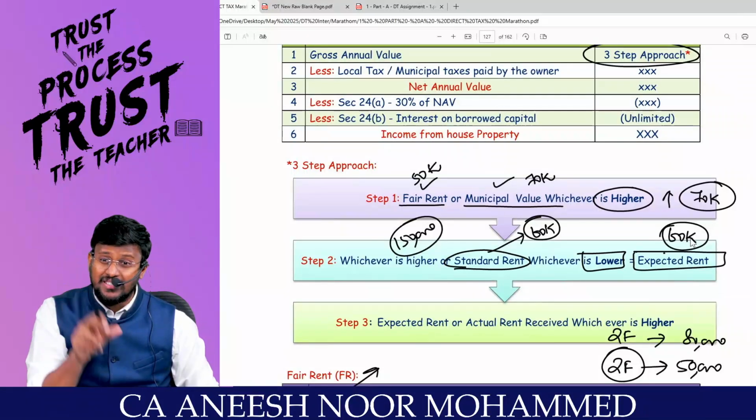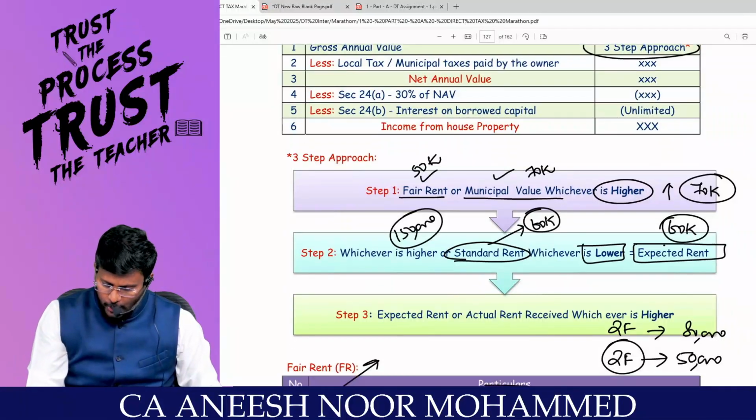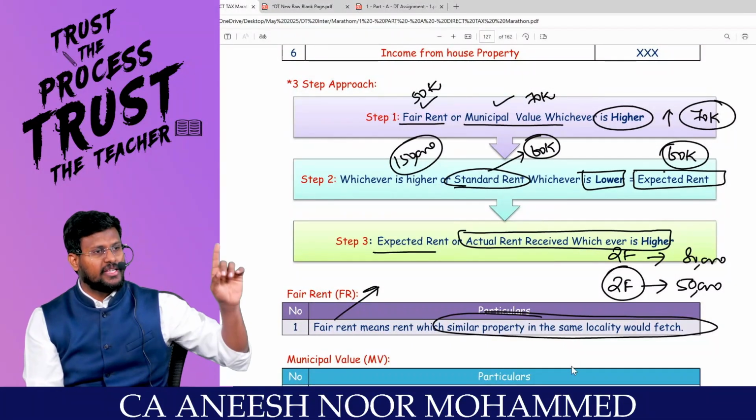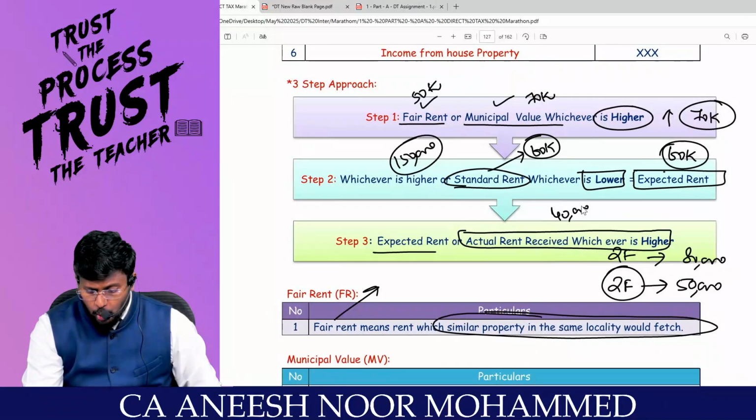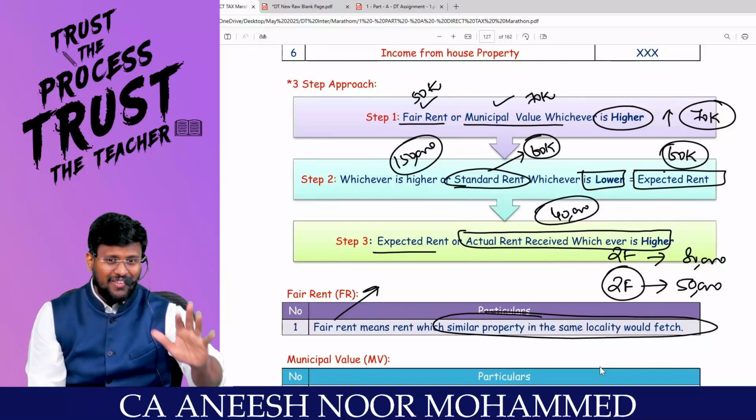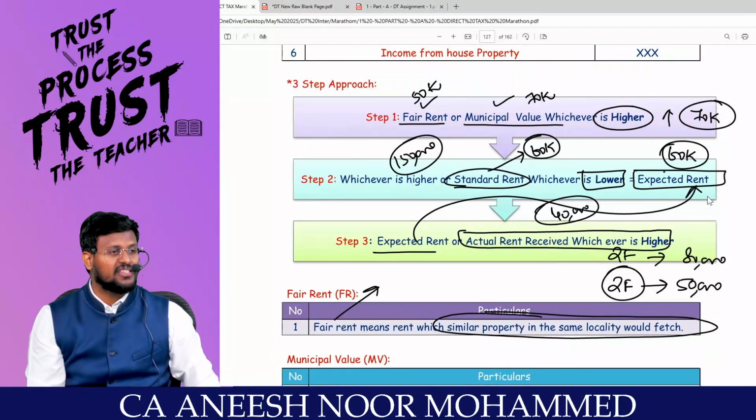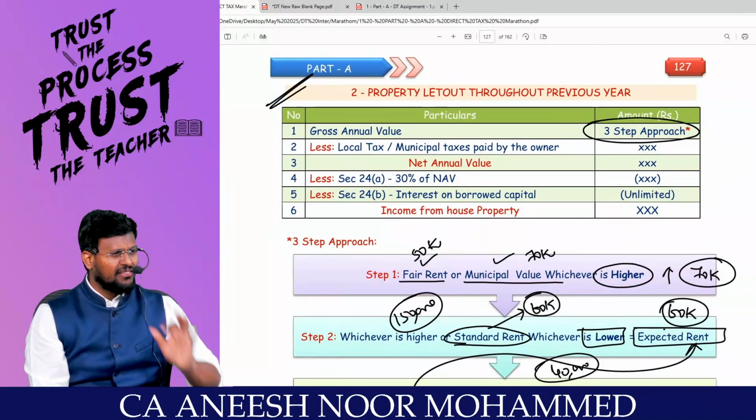That is why its name is 60,000. Are you all really with me? Expected rent, or actual rent received or receivable, whichever is higher. But you are saying to the government that, sir, I got only 40,000. What is the government saying? No problem. Declare GAV as the expected rent. How much? 60,000. That's why, sir, GAV is a 3-step approach.